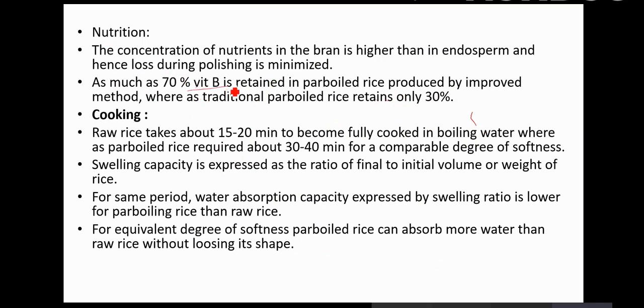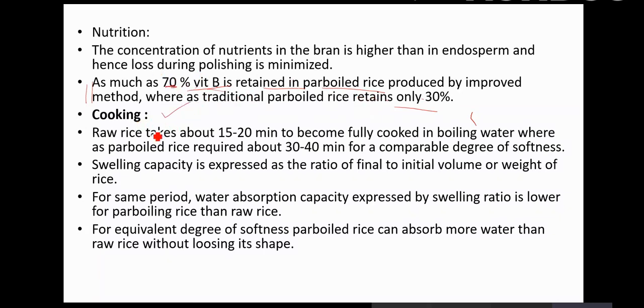As much as 70% of vitamins are retained in parboiled rice. These are some of the research studies wherein people have found that more vitamin E and vitamin B are retained in the parboiled rice than in the raw rice, the raw kernel, which retains only 30%. So here 70% of vitamin B.